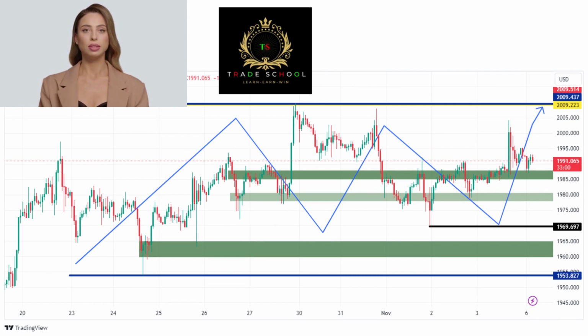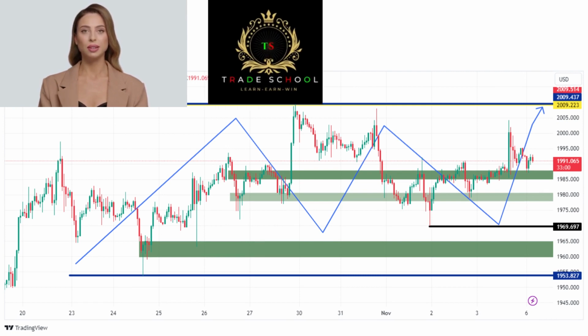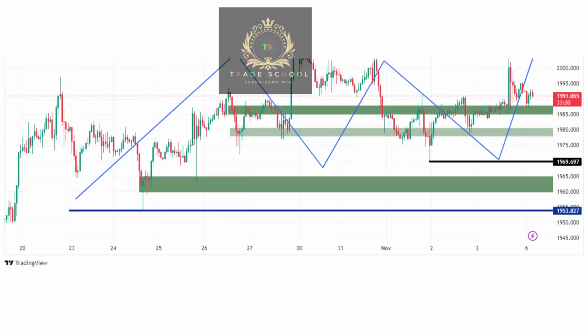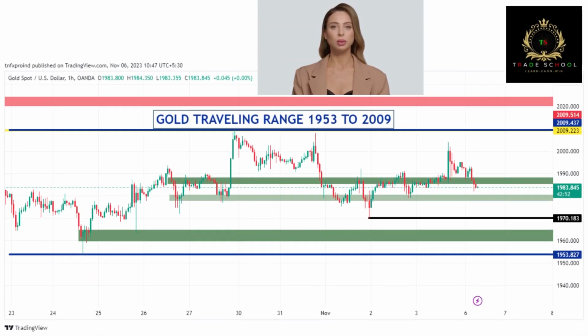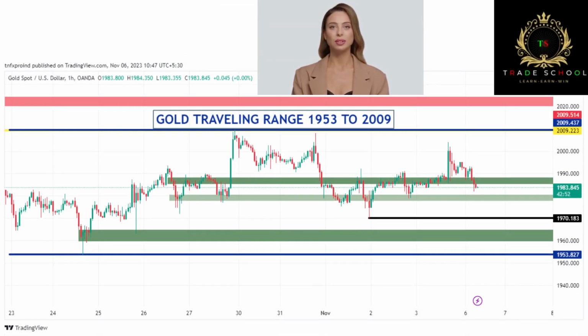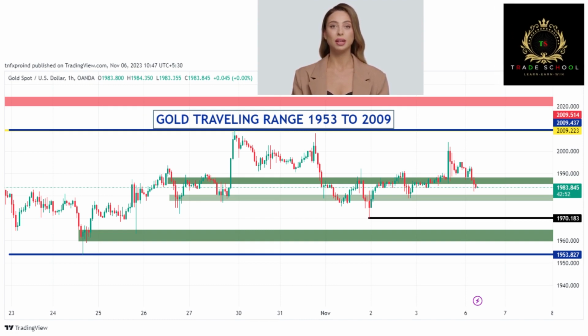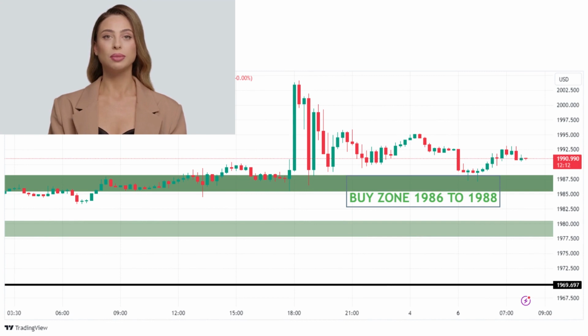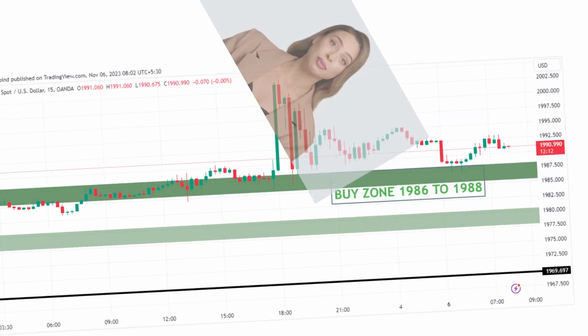Now let's see the brief analysis for gold. We can see gold is traveling sideways or in a particular range. From the gold chart we can clearly see that gold is traveling between the 1953 to 2009 ranges. We can see that gold was in retracement. If gold fails to get support from this buy range of 1986 to 1988, it will seek the next supporting range.